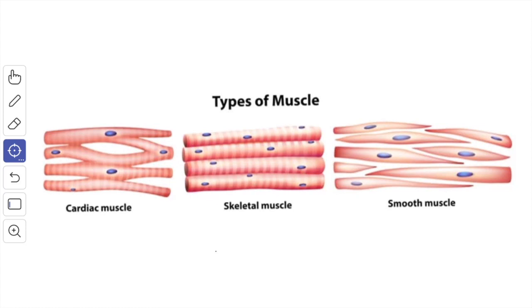When examined under the microscope, the fibers of the skeletal muscle show prominent transverse striations. Hence, it is also called the striated muscle. The skeletal muscle can normally be made to contract under our will, that is, it is a voluntary muscle. The skeletal muscle is supplied by somatic motor nerves.